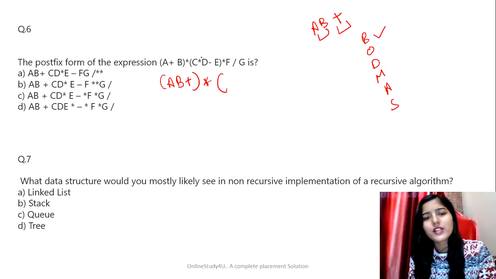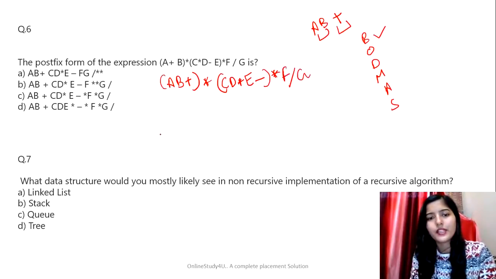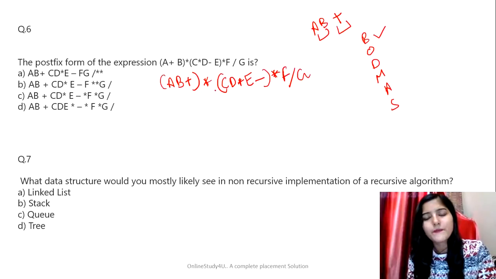So multiplication has more precedence than subtraction. So we will have cd*, and then if you subtract this cd* by e, we are going to get cd*e-, right? And this I'm writing like this only. Okay. So now, multiplication and division both have the same precedence.